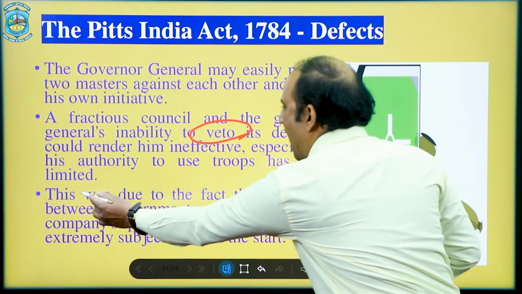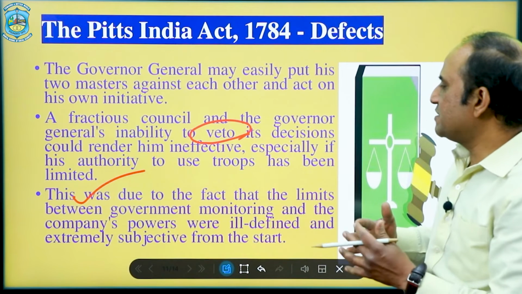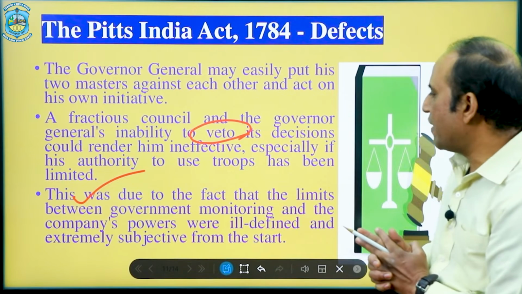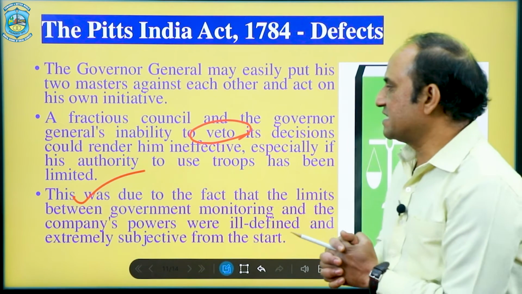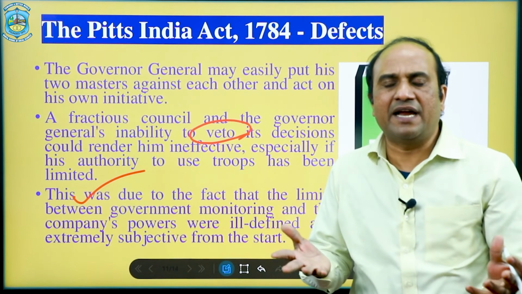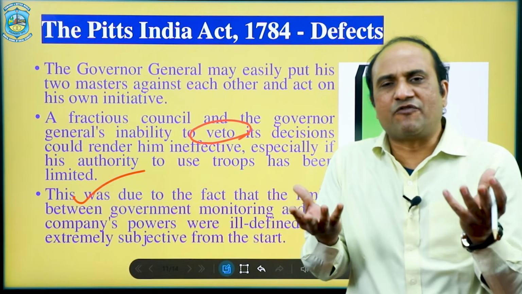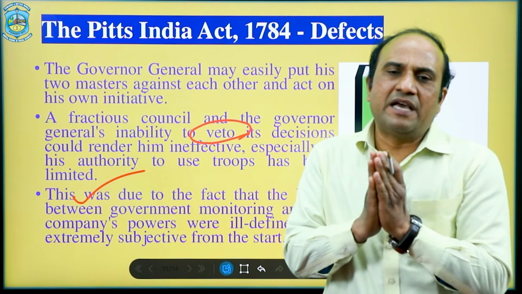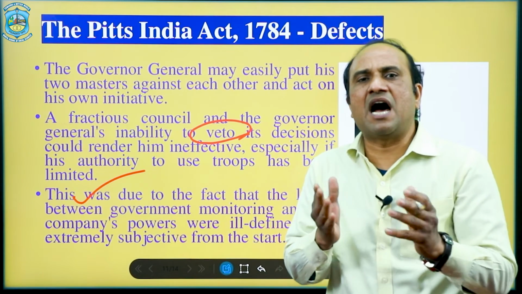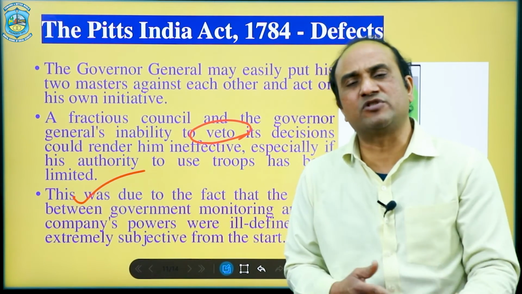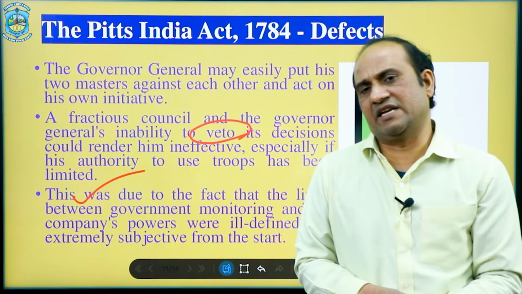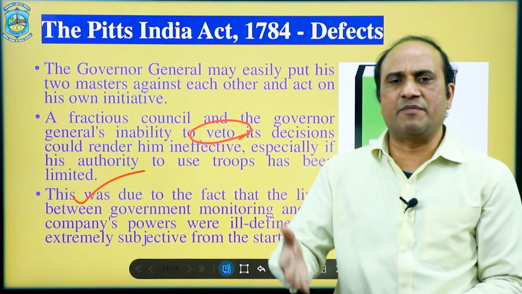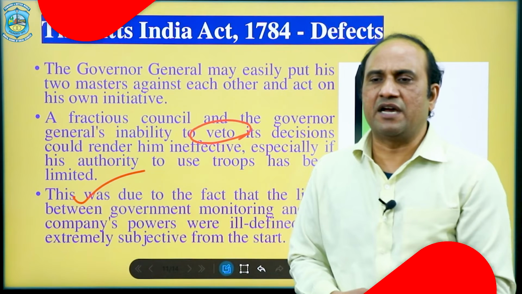This was due to the fact that the limits between the government monitoring and the company's powers were ill-defined and extremely subjective from the start. It was already clear that the two institutions were professed by the 1784 Act, but their area was not clearly mentioned. It was not clearly mentioned how they would practice, how they would carry out proceedings for their concerned subjects in India, as corporate, political and administrative. And that's why these defects came out when it was implemented in India.